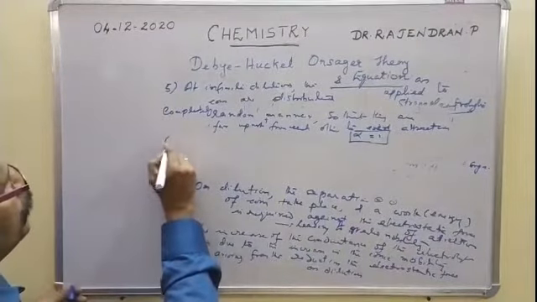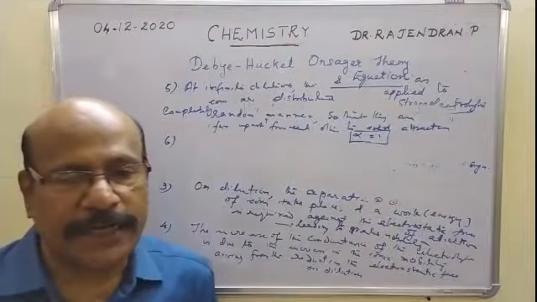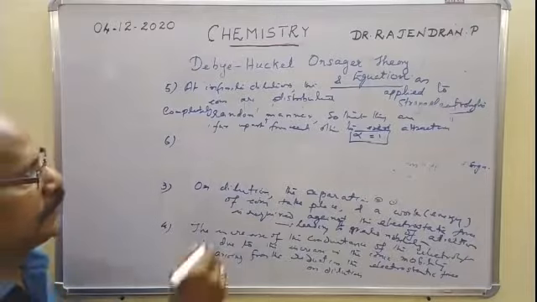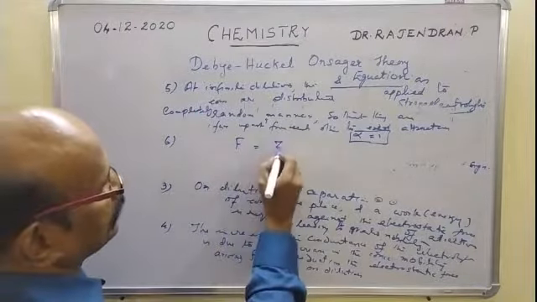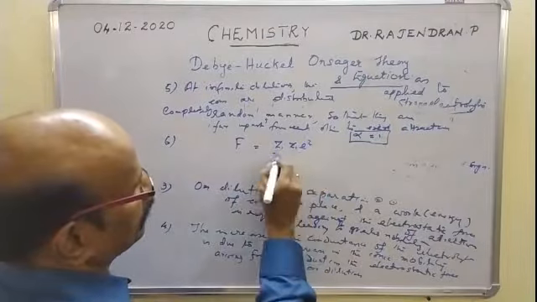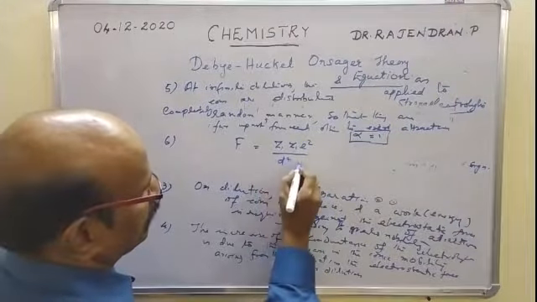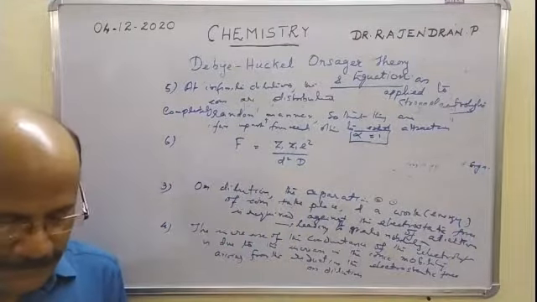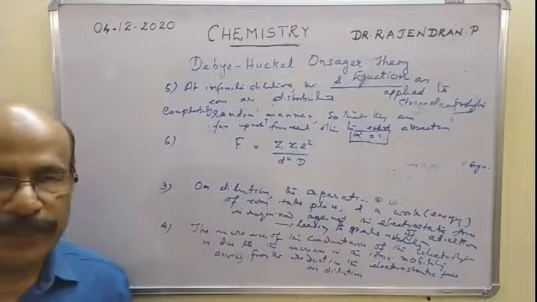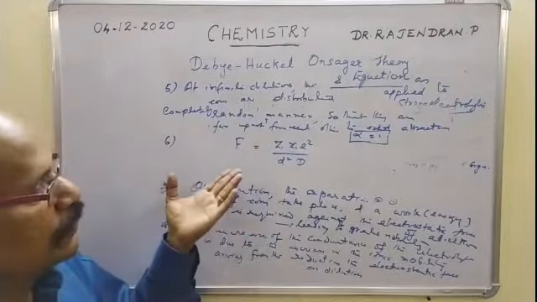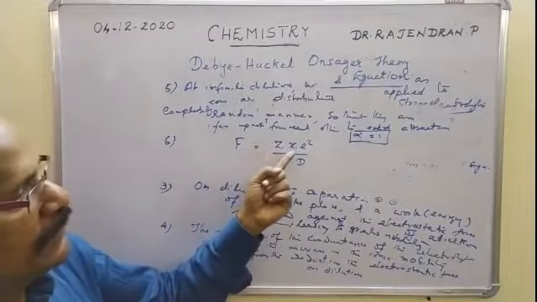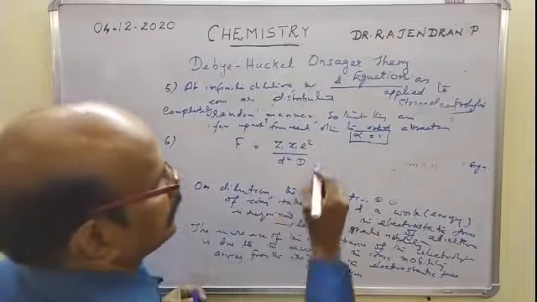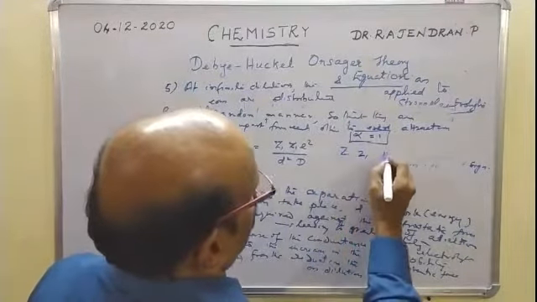The electrostatic force acting between the oppositely charged ions in the solution is governed by the inverse square law. That is, F is equal to Z1 Z2 e square by D square by d. So, the electrostatic force of attraction acting between the positive ion and negative ion present in the solution of a strong electrolyte is given by the equation Z1 Z2 e square by D square by d, where Z1 and Z2 are the